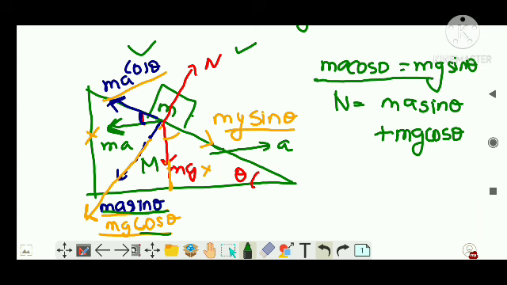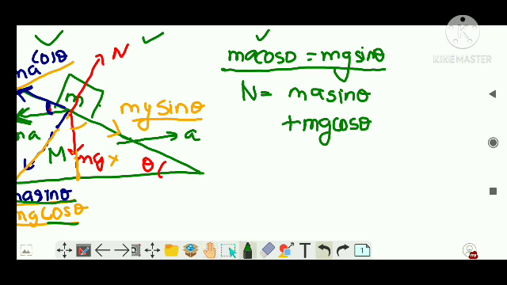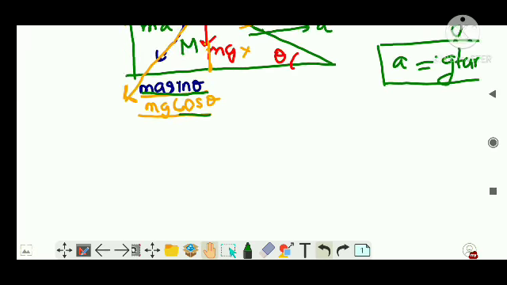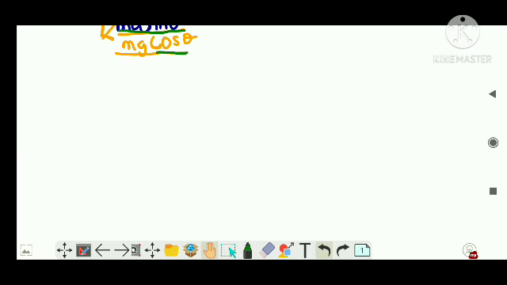You are asked with what acceleration it moves. For acceleration, it is better to use this equation. So M can be cancelled, and I can write A is equal to G tan theta. Simple, right? Clear? So these are not tough questions unless you make them tough, guys.